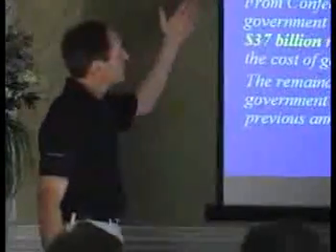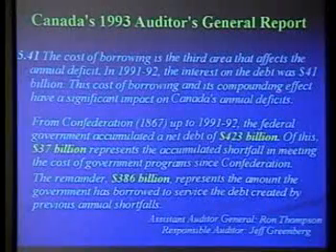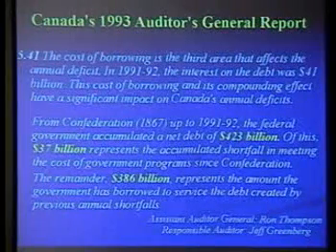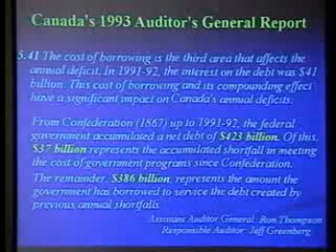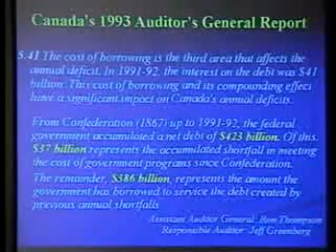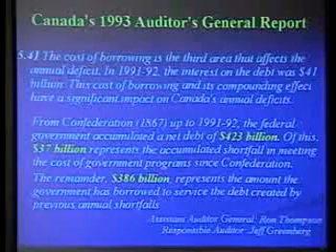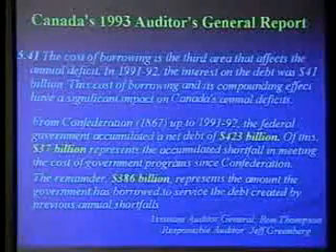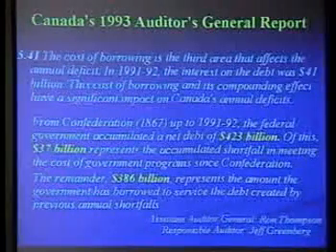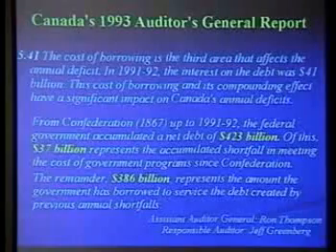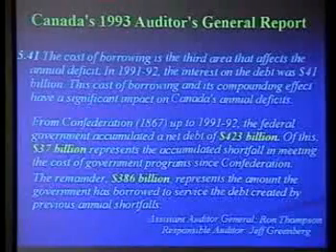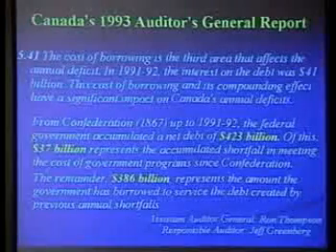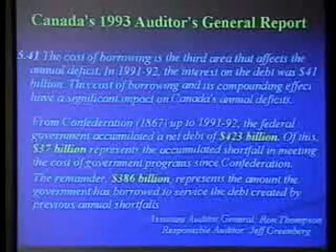To go further into this, though, we can support this through Canada's 1993 Auditor General's Report. They're talking about the cost of federal government borrowing. So they go here, it goes from Confederation in 1867 to 1991-92, the federal government accumulated a net debt of $423 billion. That's a lot of money. We don't even relate to that reality, right? What is $1 billion? Okay, but it's a lot of money. Of this, though, only $37 billion represents the cumulative shortfall in meeting the cost of government programs since Confederation. So to run this country, we only actually really borrowed $37 billion to pick up the pieces.